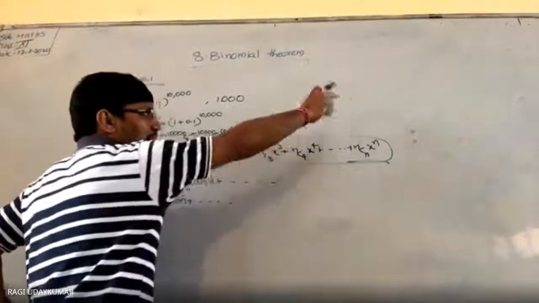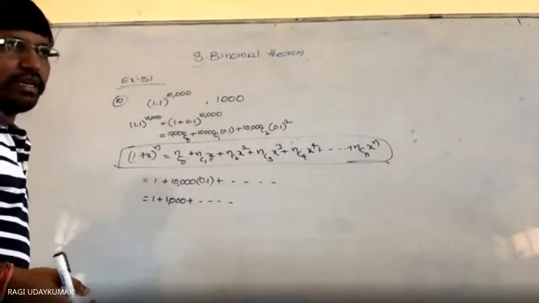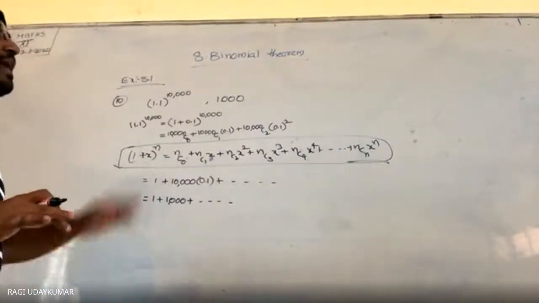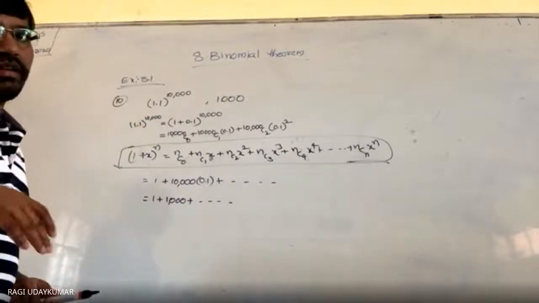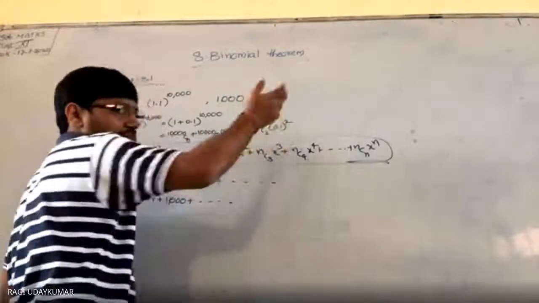If you go on expanding, 10,000 C3 comes, so that is also an integral number. Every nCr value you get is an integral number, and if you multiply that with the positive number you are getting, it will be positive every time.